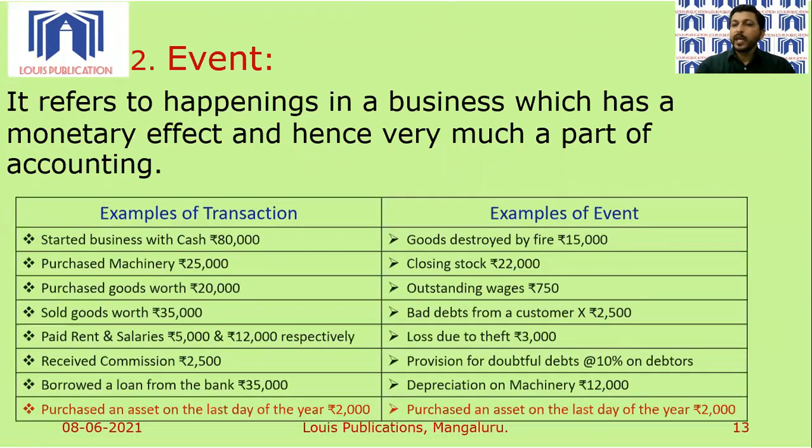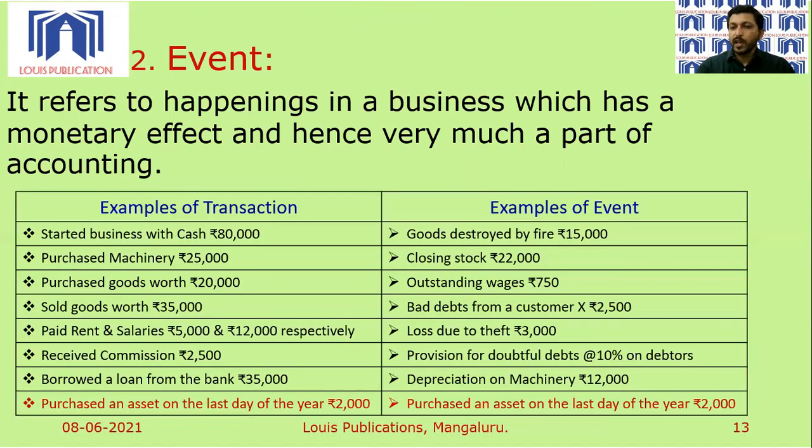Now, let's take examples of transactions as well as events. So on the left side, you will find examples of transactions. Started business with cash, rupees 80,000. Purchased machinery, 25,000. So these are the statements more or less of the first 2 cases that we have taken. Purchased goods worth rupees 20,000.